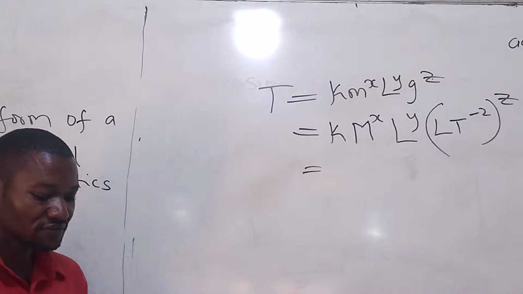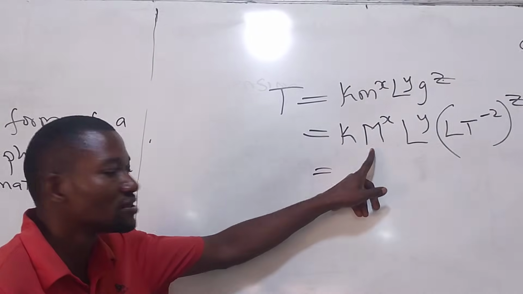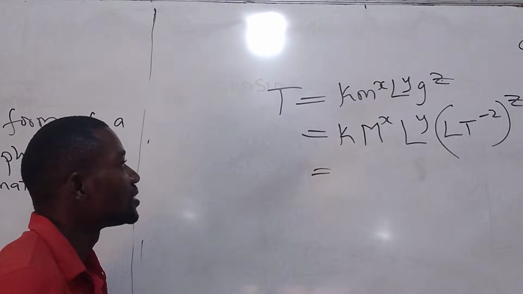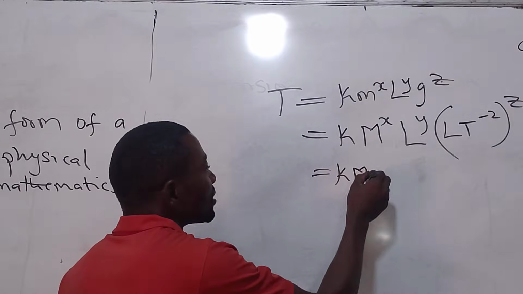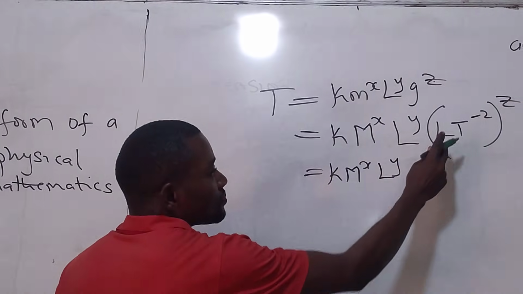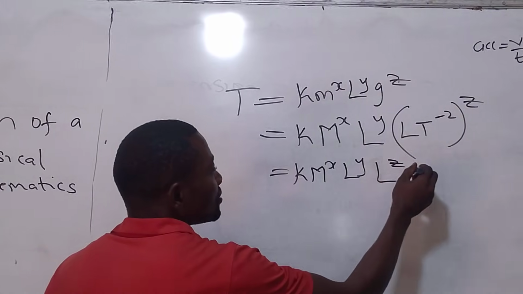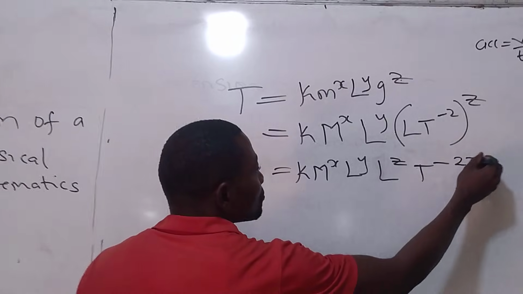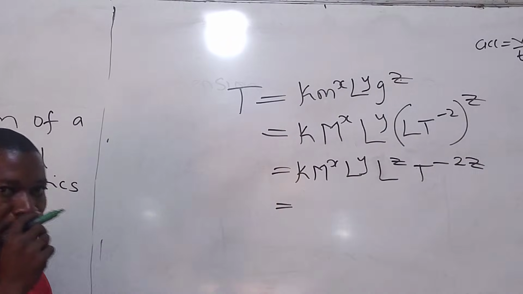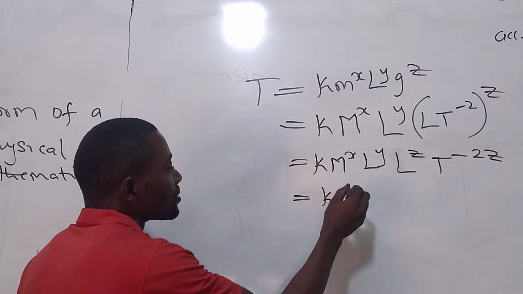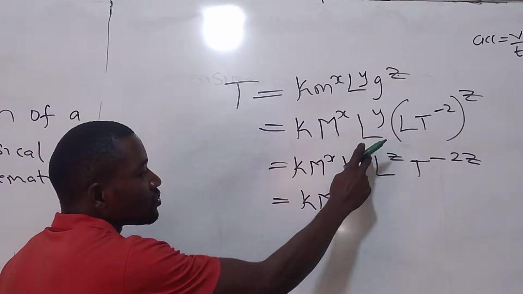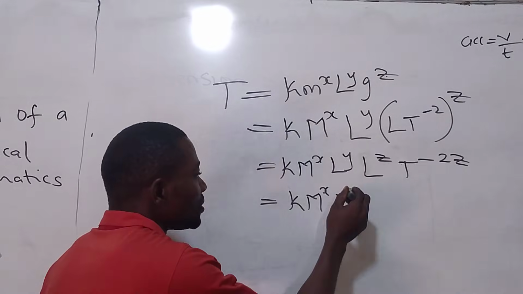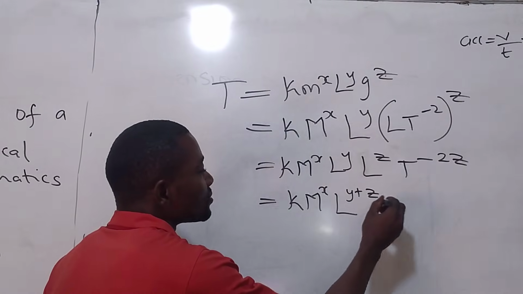So we can write L T^-2 to the power z. We have not done anything. We have just moved from here to this point, expressing it in terms of dimensional analysis. So the next thing, open the bracket. This will be L^z T^-2z. The next thing, k M^x, we have L to power y, L to power z. Using the law of indices, multiplication, you add the two powers together.